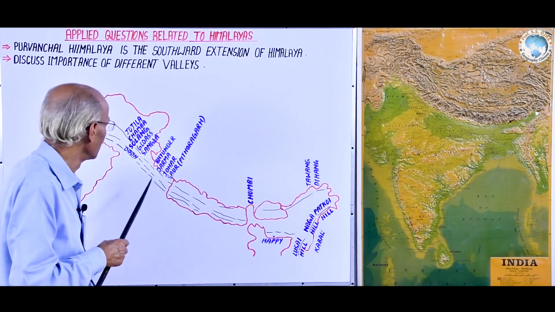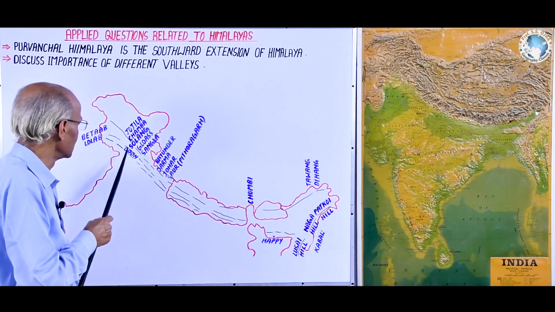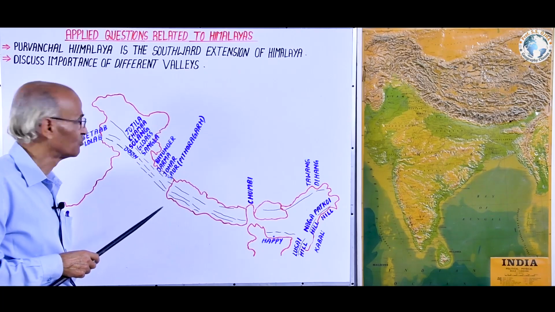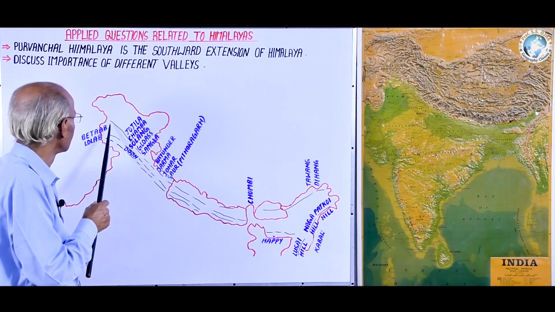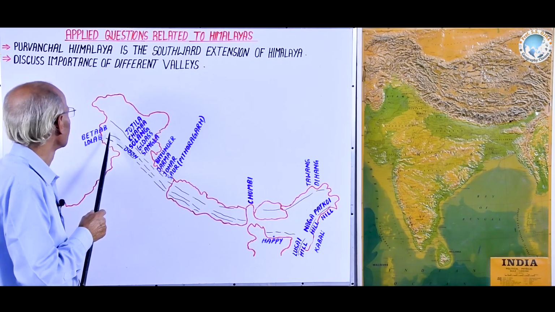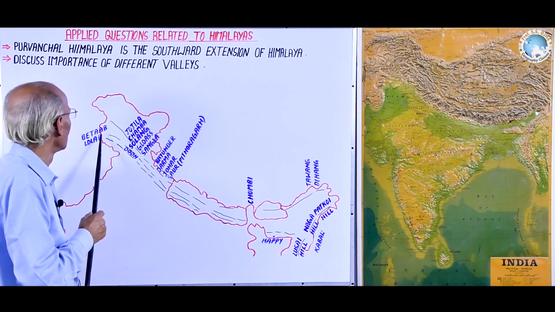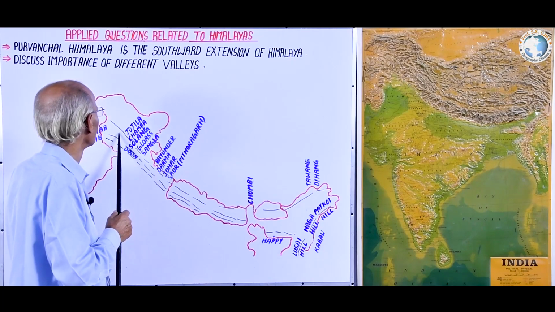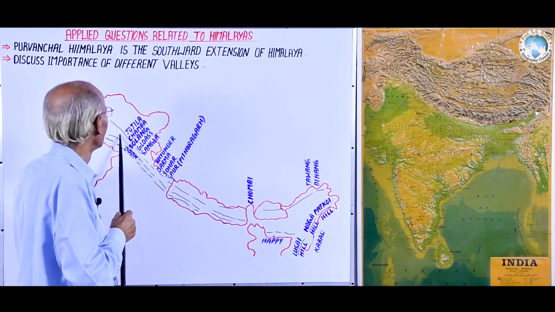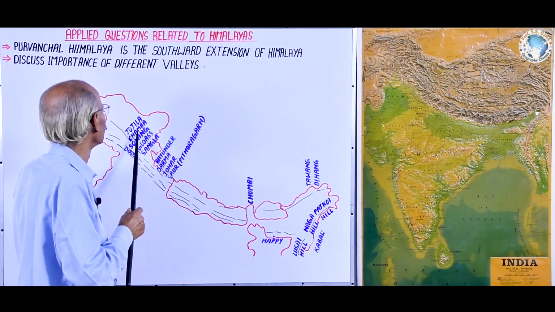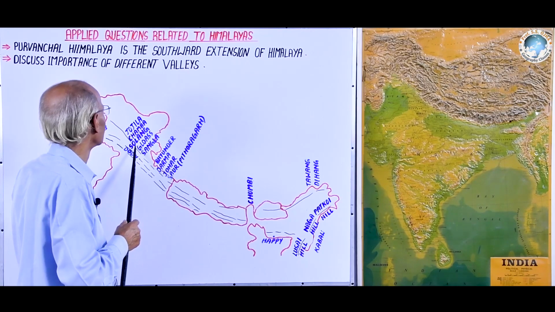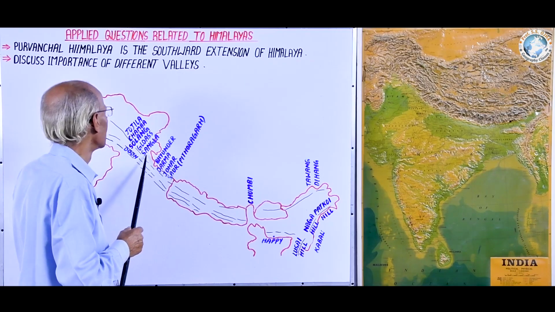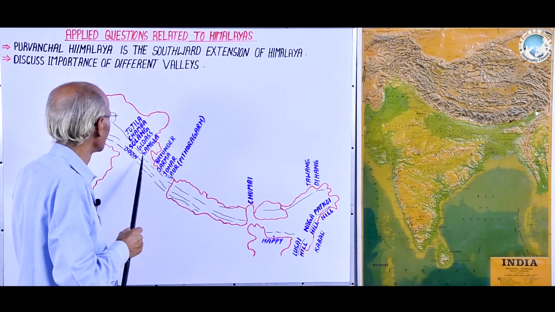But here we have to focus on the valleys which are of synclinal and tectonic origin, not erosional valleys. If we start from Jammu and Kashmir, there are the Betab and Lolab Valleys near Anantnag. Likewise, here is the Zojila Pass as well as river and valley. Then there is Chamba Valley in Himachal Pradesh, Solang Valley, Glass Valley and Sangla Valley in the Himachal Pradesh region.